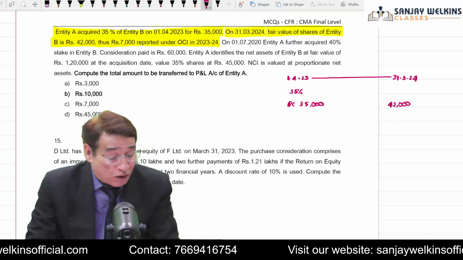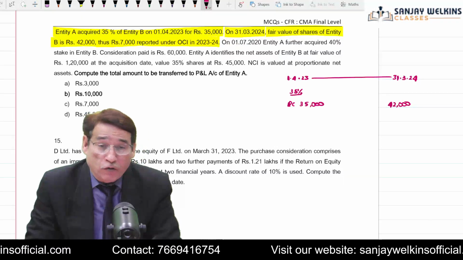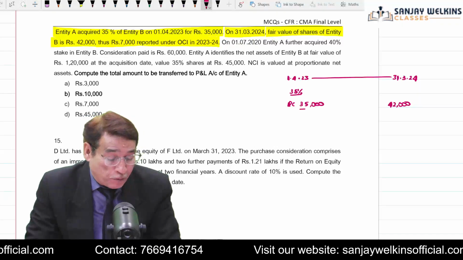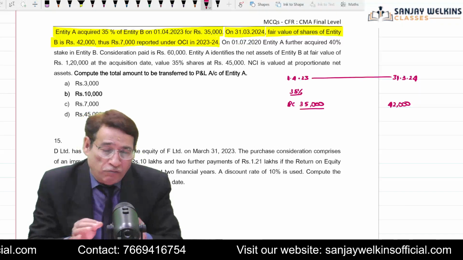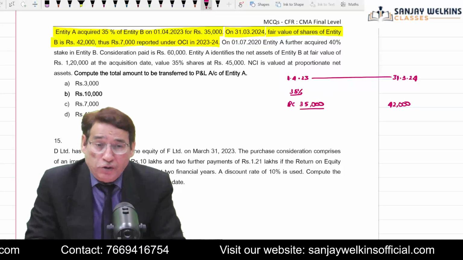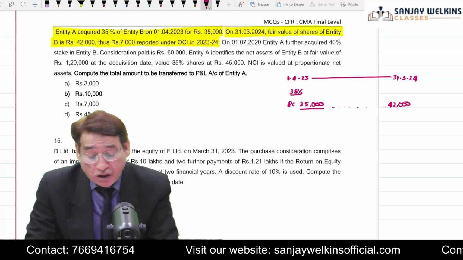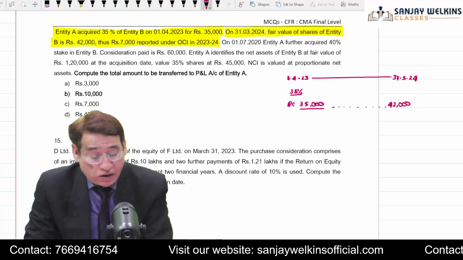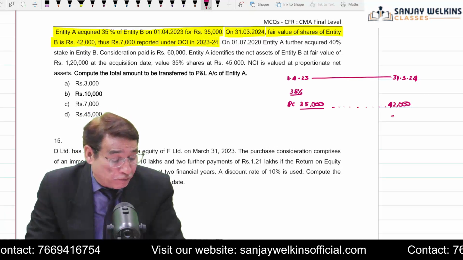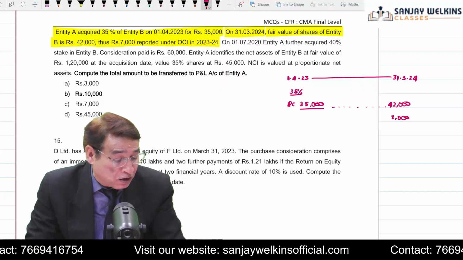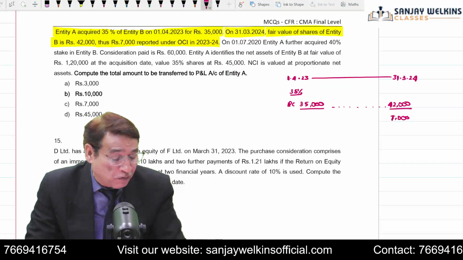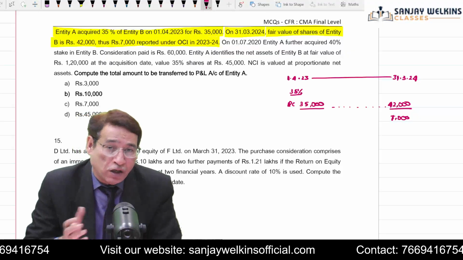Initially, you acquired 35% stakes and paid 35,000. That means investment in associate right now is 35,000, but its fair value has jumped to 42,000. It is also given in the question that this gain of 7,000 was recorded in OCI.